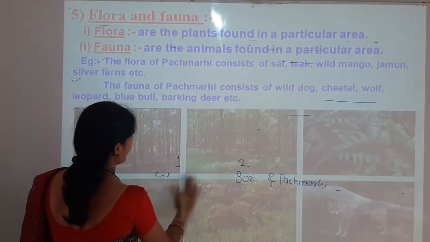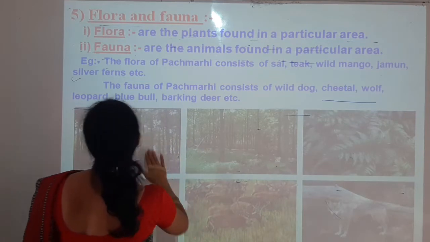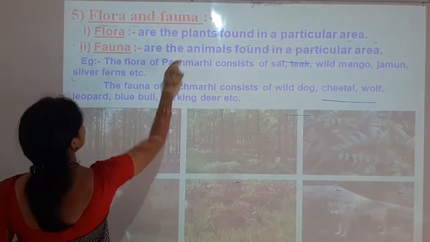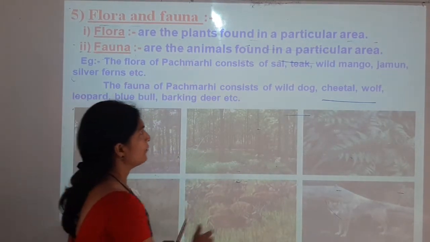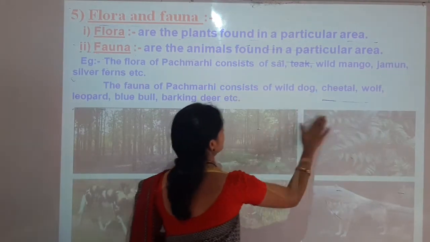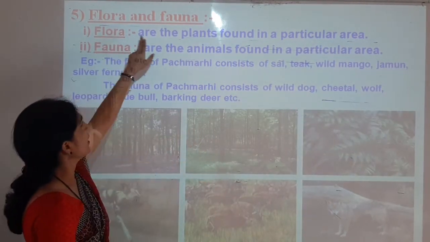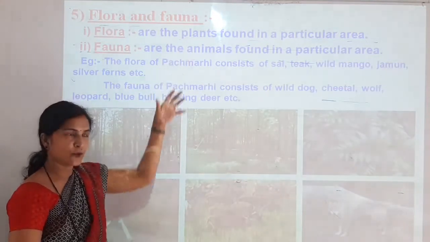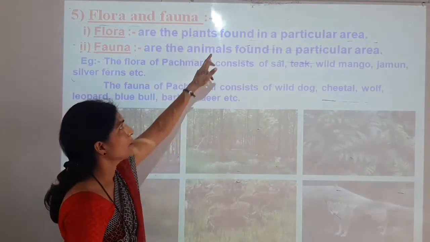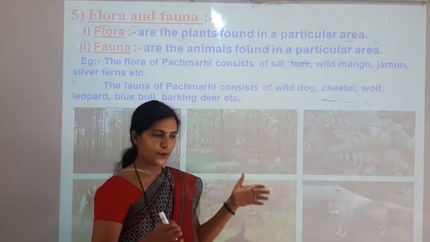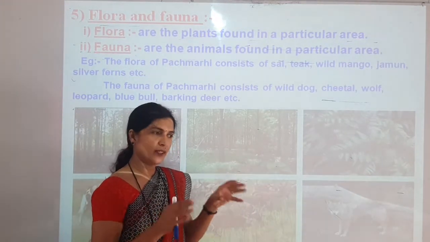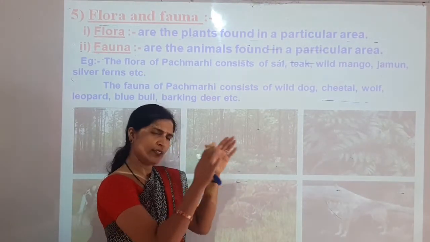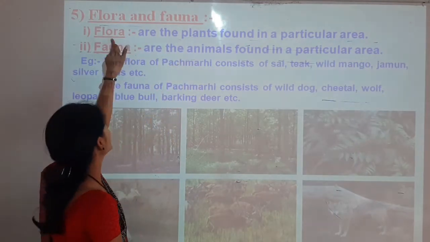Next point, flora and fauna. Here you can see what is flora and what is fauna. Flora are the plants found in a particular area. If there is a particular area and there are some plants which can be found in such an area only, those are called flora.